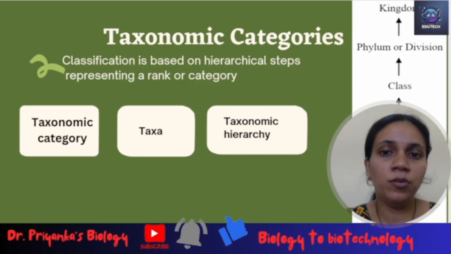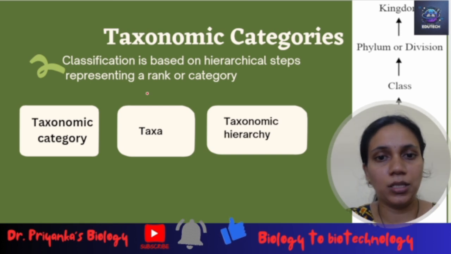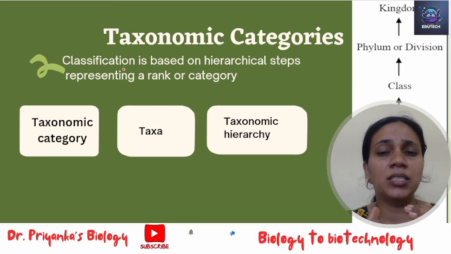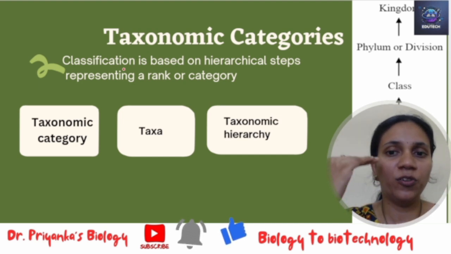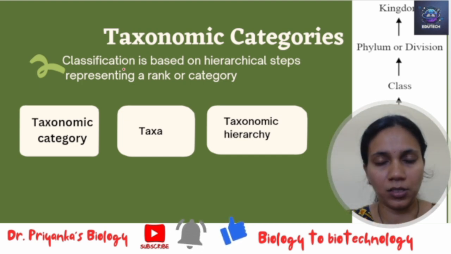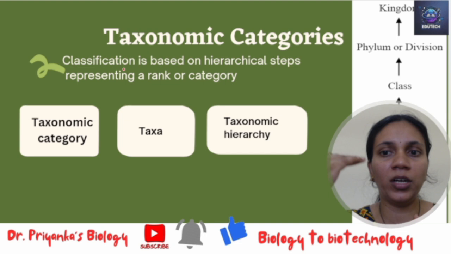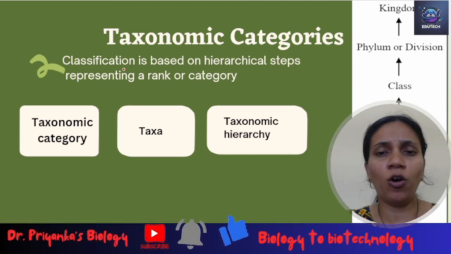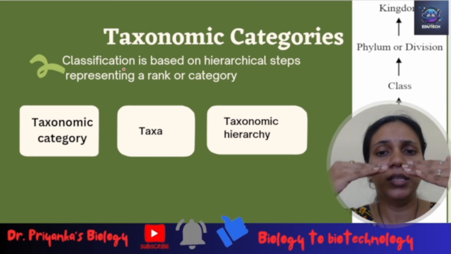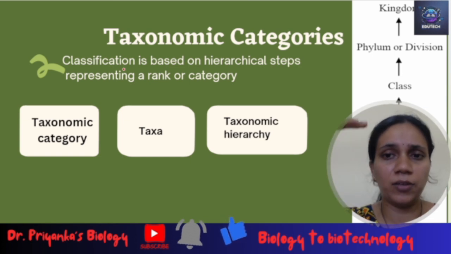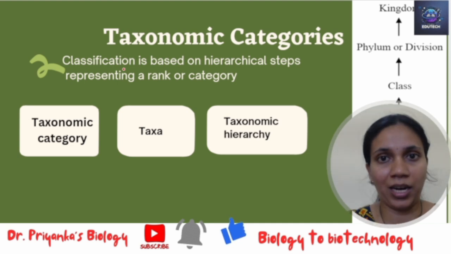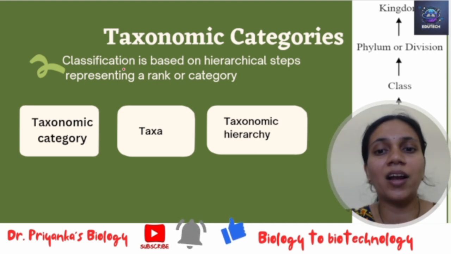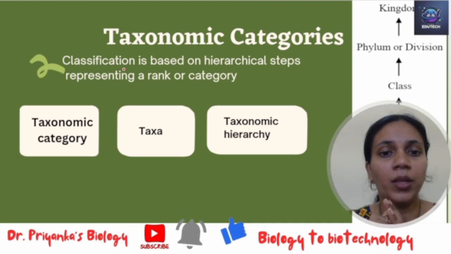Now we have taxonomic categories, based on some hierarchy. Just as in the military system we have different levels of officers, and in the police also we have different levels of officers, in any office there is multitasking staff, then higher levels, then the management system. This way we have different levels, right? That is what we call hierarchy.